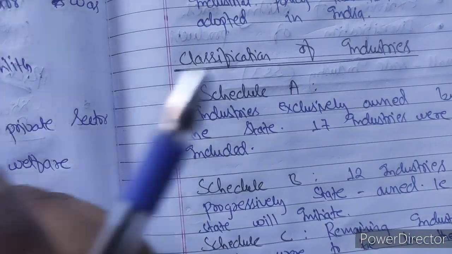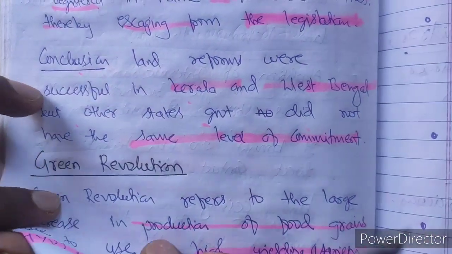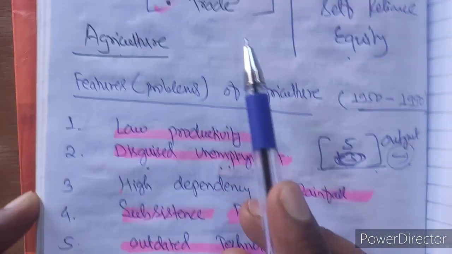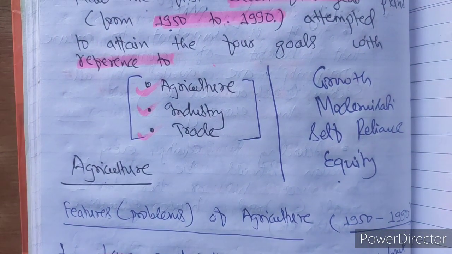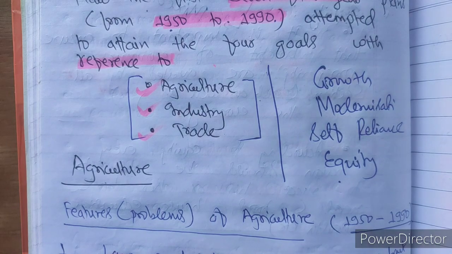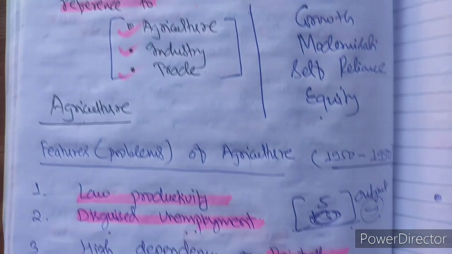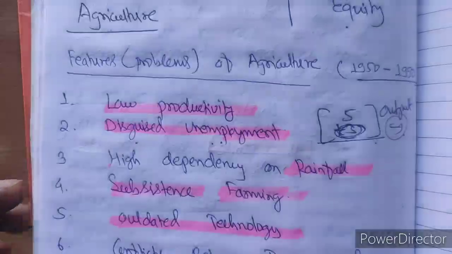By this we have covered our agriculture. In the next video, we are going to cover the second portion, which is industry. We have covered agriculture, we will be covering industry, and later on we will cover trade also.